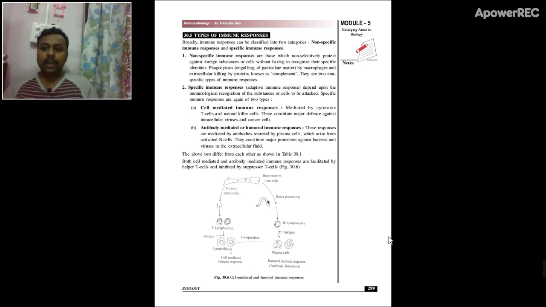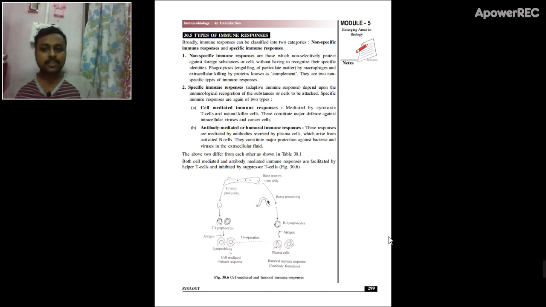The specific or adaptive immune response is further classified into two responses: cell mediated immune response and antibody mediated immune response. The cell mediated immune response, as the name suggests, is mediated by cells. For example, there is a pathogen roaming in your bloodstream.